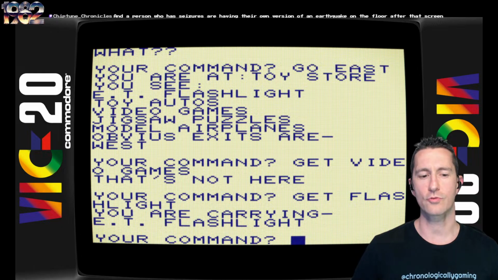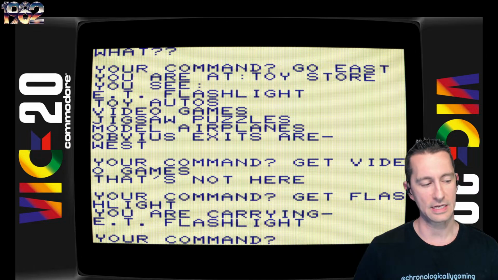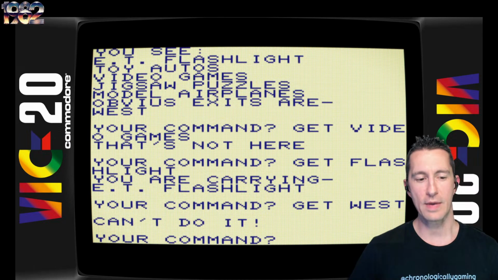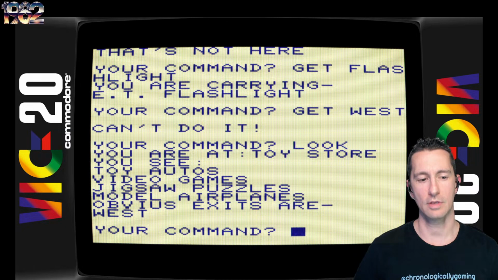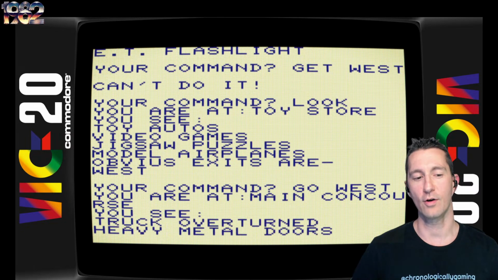But you can understand how rudimentary the text parser is and the way that this is presented compared to other text adventure games we've seen so far. All right, so there's our flashlight picked up. Let's go ahead and go west. Go back west. Can't do it. Wait, look again. You can see the toy store. Yeah, go west. Obvious exits are west. So go west. There you go.